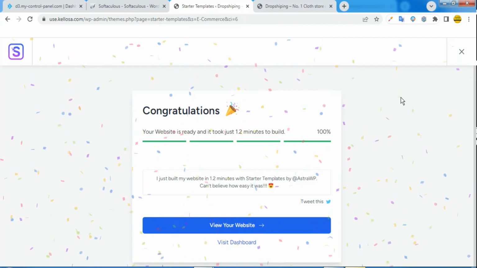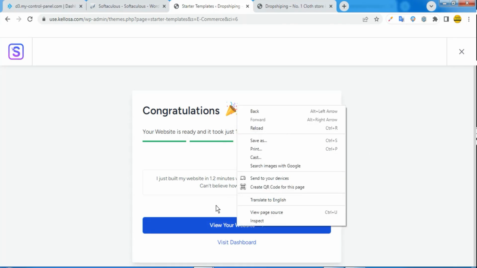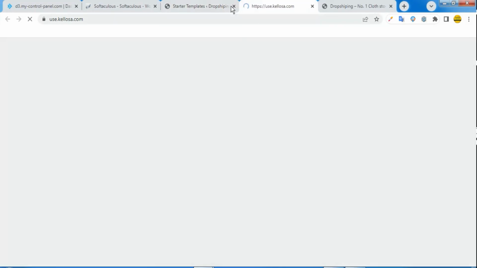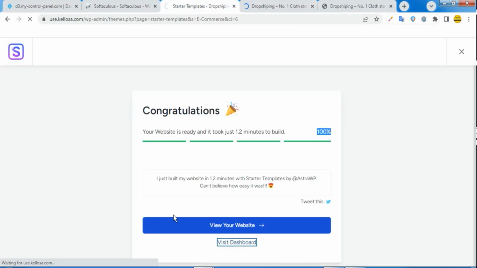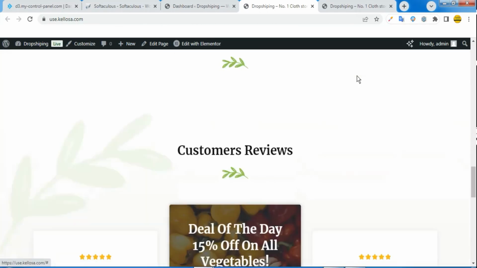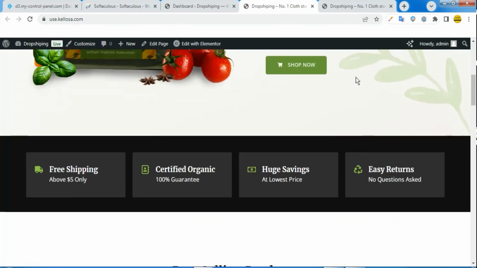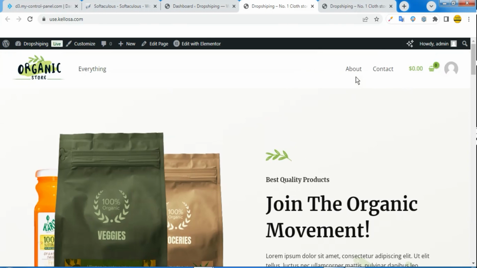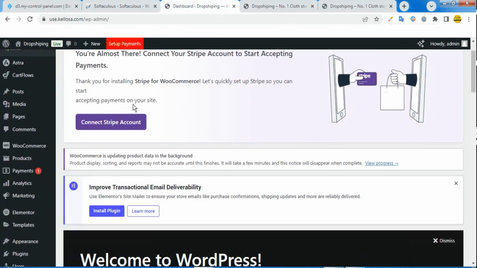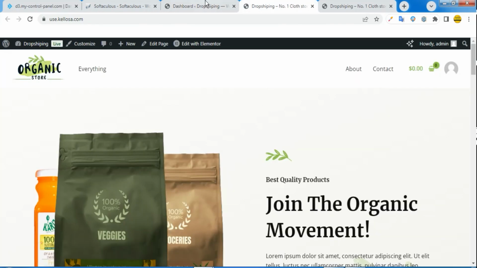So good, congratulations, your website is ready and it took just 1.2 minutes to build your website to 100%. Now let's go ahead and view our website and let's go ahead and visit the dashboard. Now this is your site and all you need to do is customize all of this to your own taste, and this is the dashboard where you can do that. Now how do we do this?